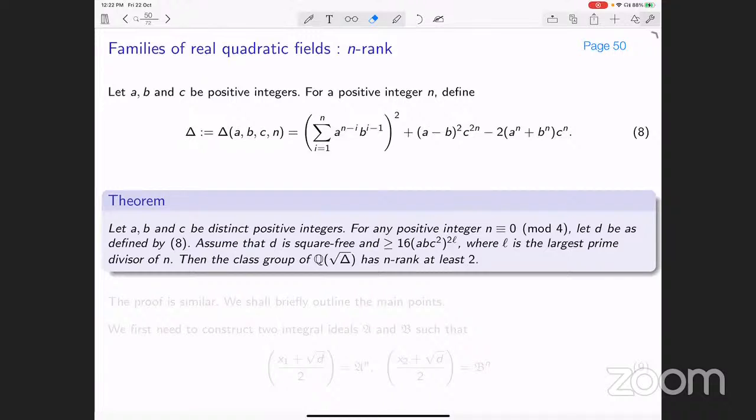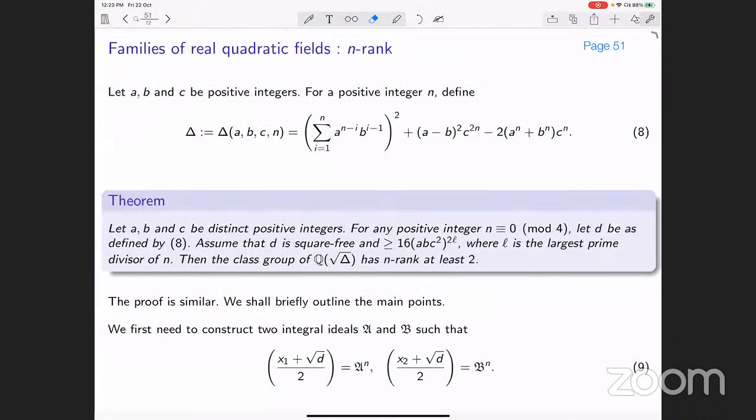All right. So this is for all n which are divisible by 4. Okay. So again, the proof is very much similar. So the main points are we need to construct two ideals, A and B, such that A1